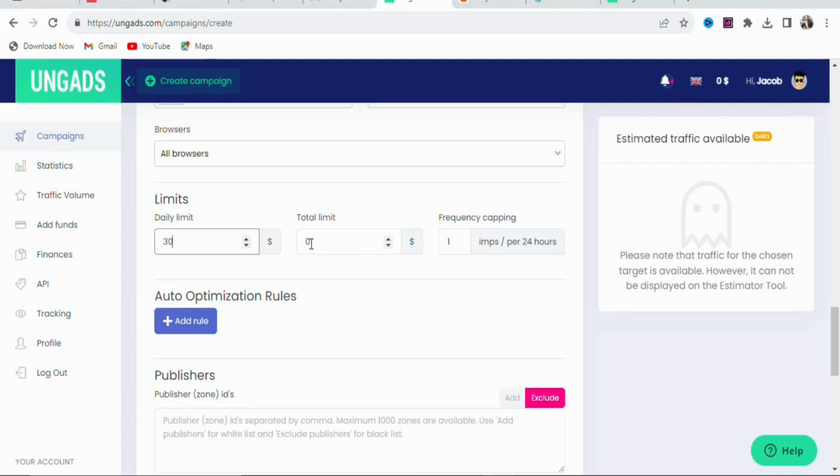Once that is done, you can see total limit. How much are you willing to spend in total on your ad? You are going to enter any amount that you want. In this case, let me just say $100.